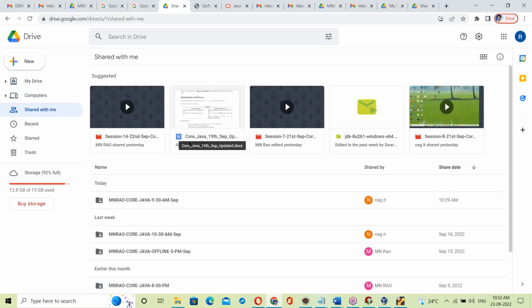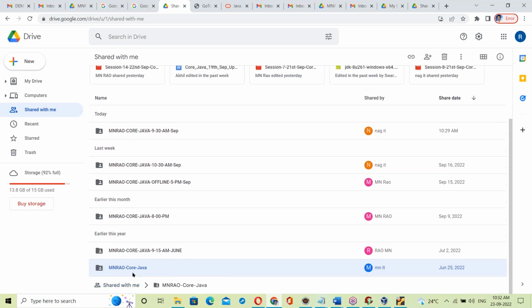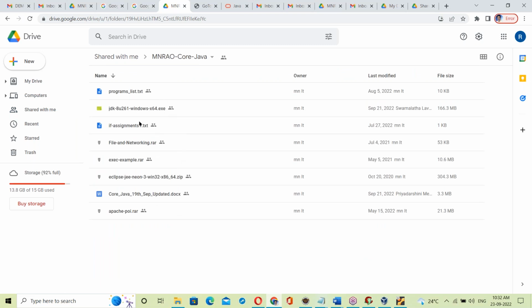Okay. Double click, shared with me is open here. Yes, MNRAP core Java. See, double click, open. You can see all this software.